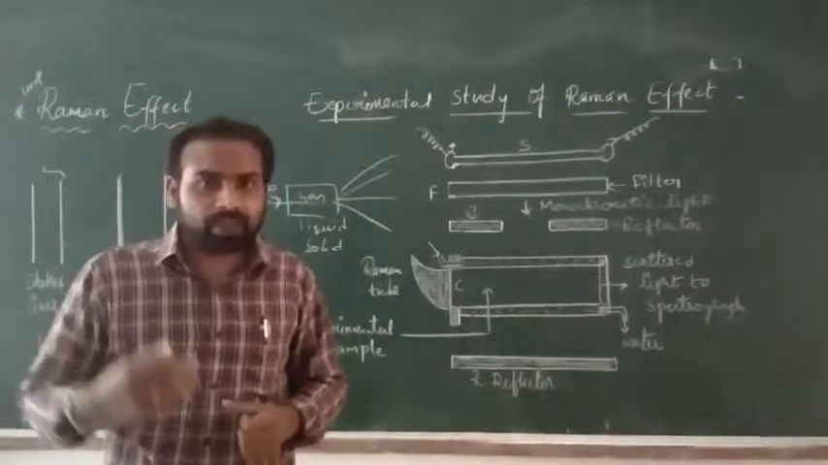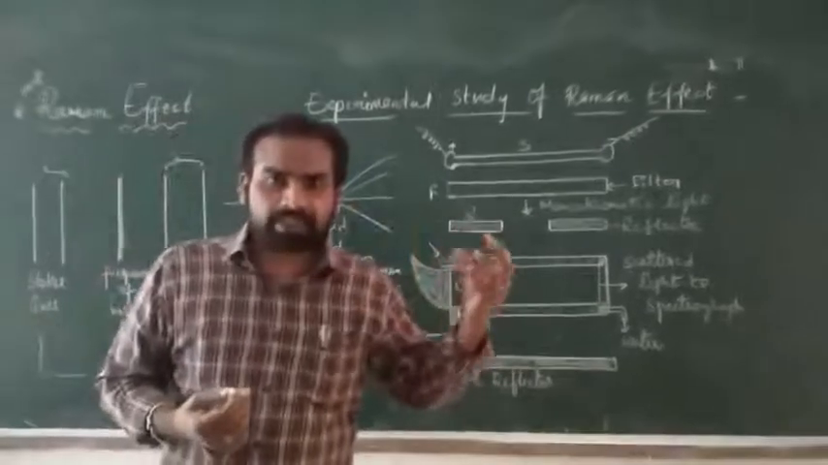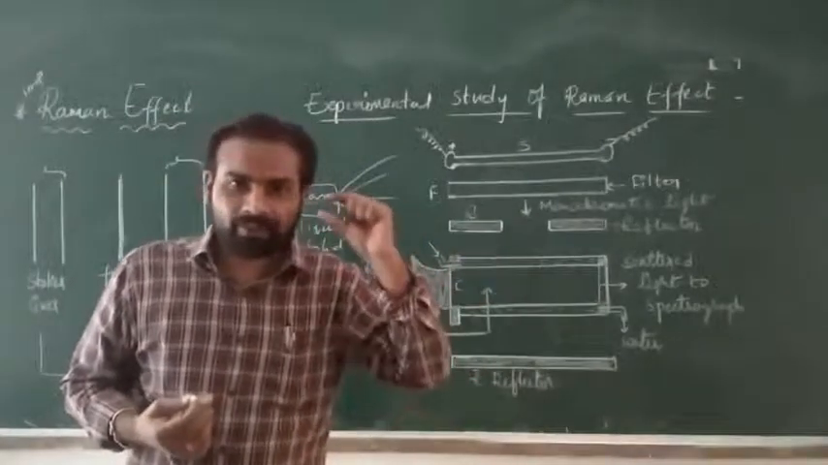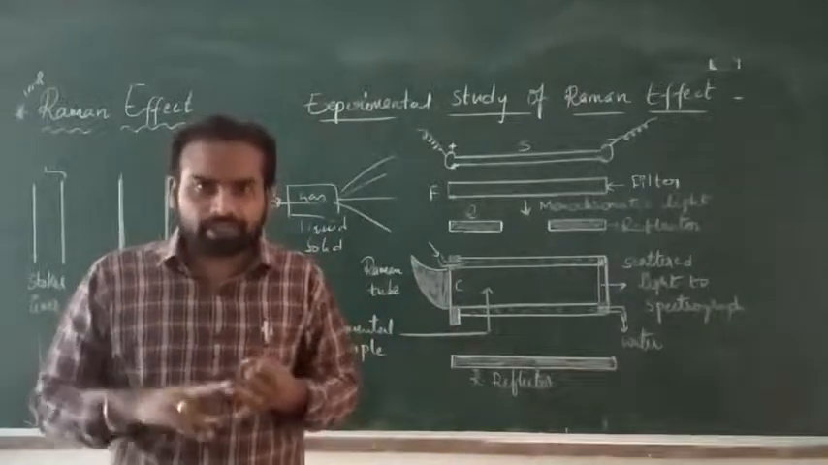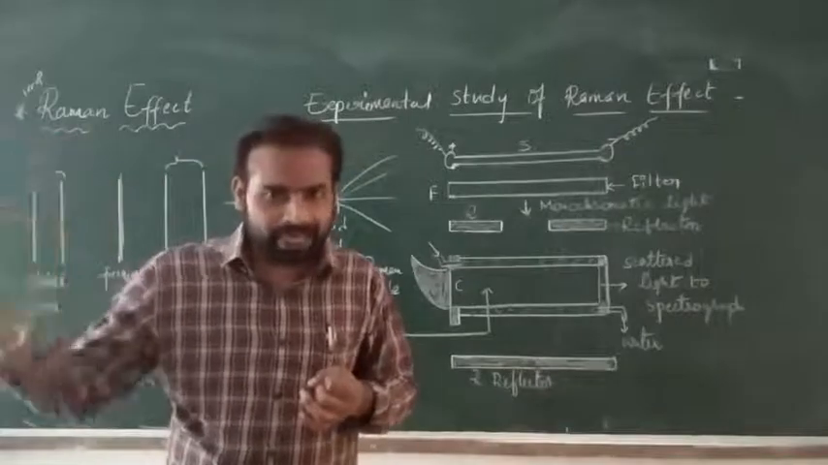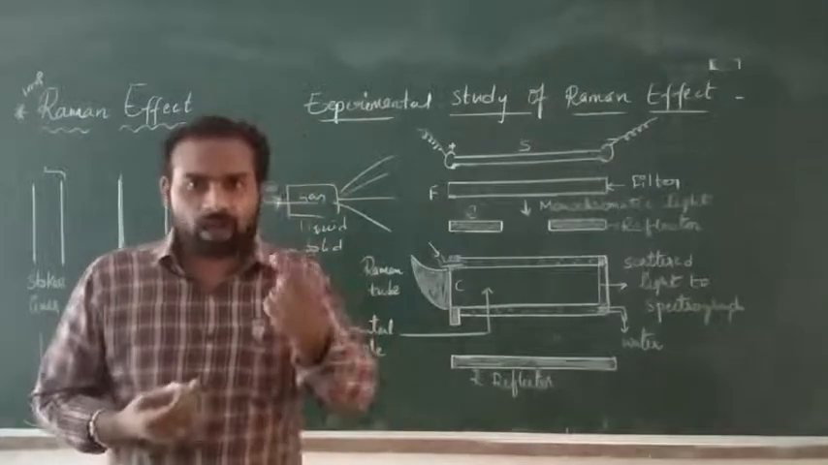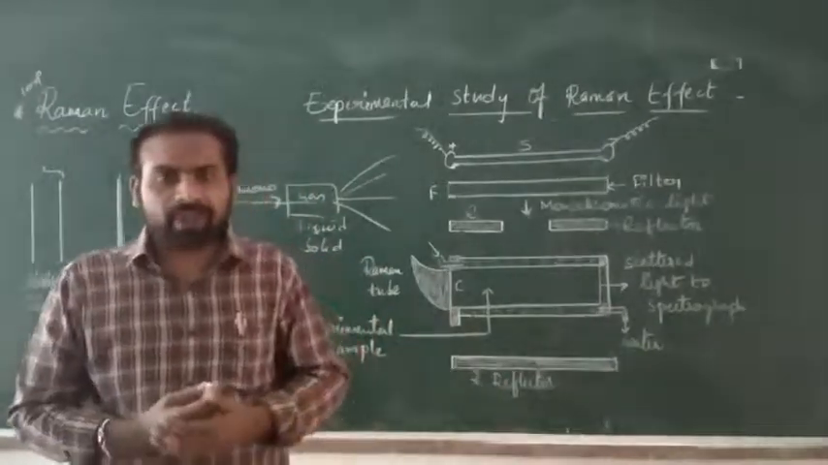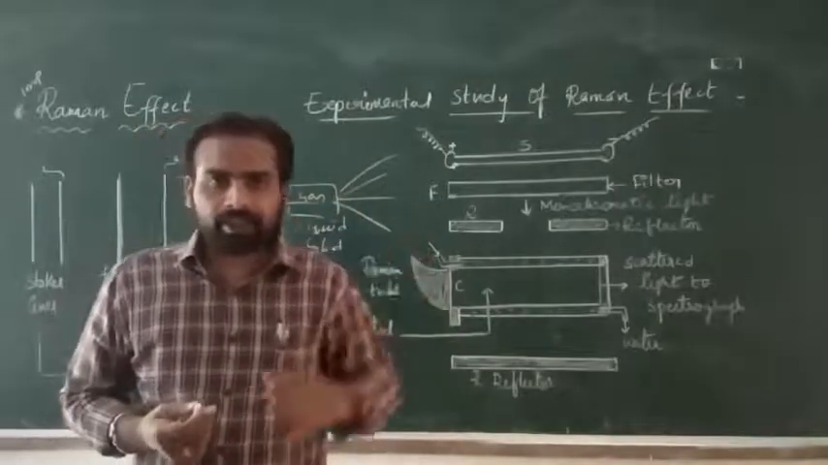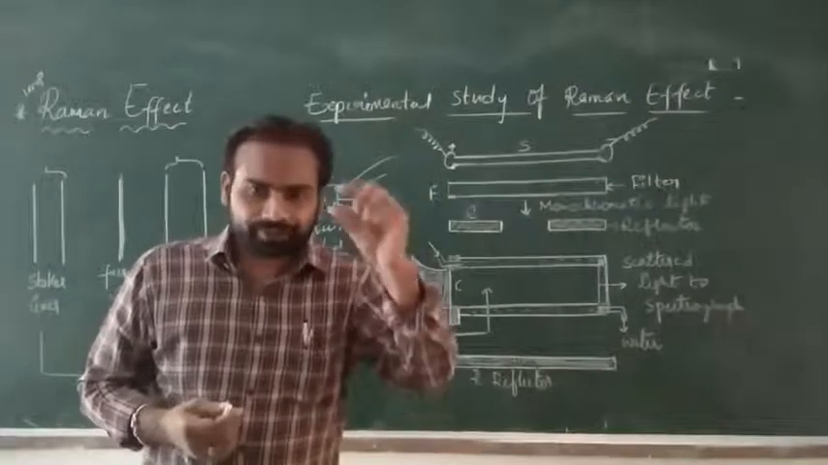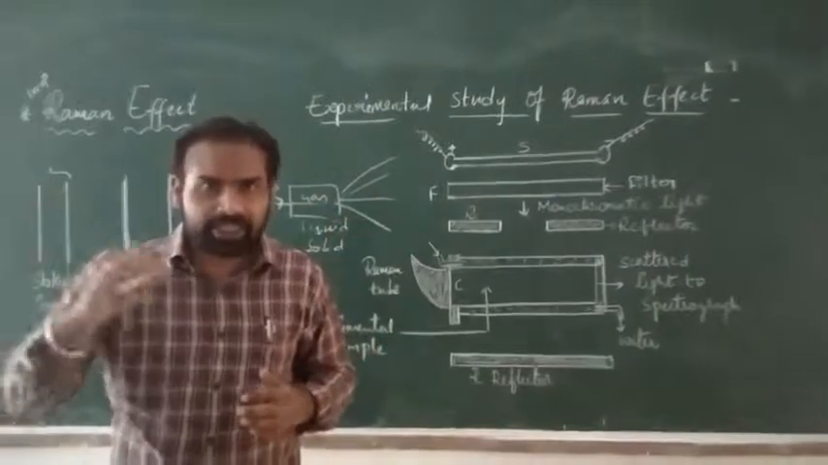Actually, it was first observed by Rayleigh. Rayleigh observed that the scattered light consists of a light of less intensity, with no change in frequency or wavelength. When monochromatic light falls on a substance, a small fraction of light will be scattered in all directions, and the scattered light has an intensity less than the incident light.